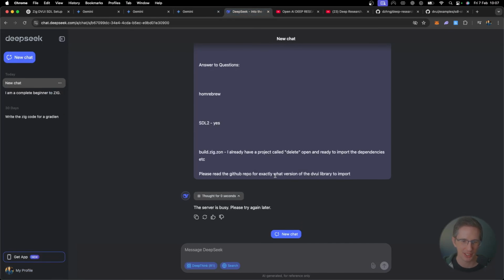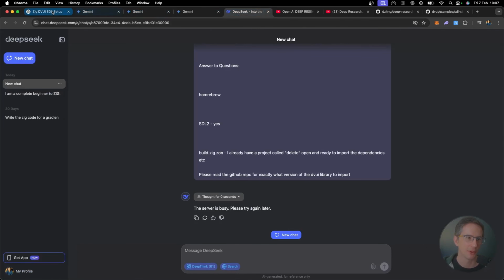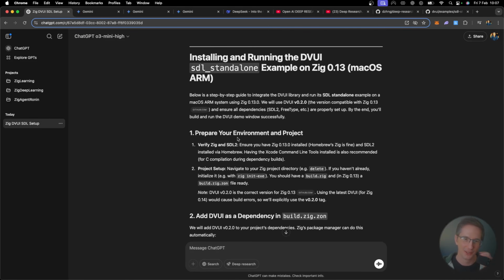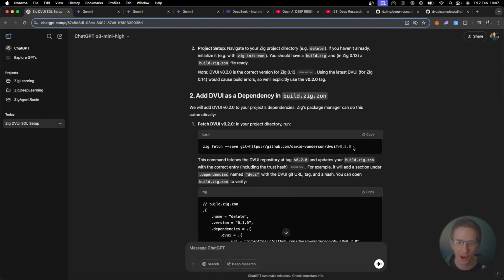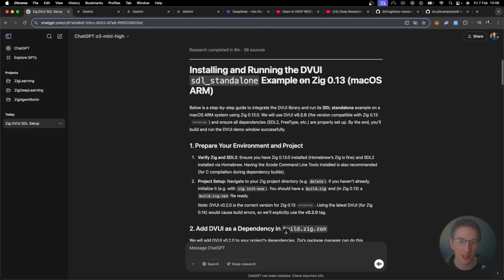Let's see how DeepSeek is doing. The server is busy. Please try later. Okay, DeepSeek is not playing ball. Let's go over here to OpenAI. Right. Installing and running the DVUI SDL standalone example for this version. Oh! Did I tell it? Like, what did I tell it here? Yeah, it didn't get as much help as the other guys, because this is the big boy here.